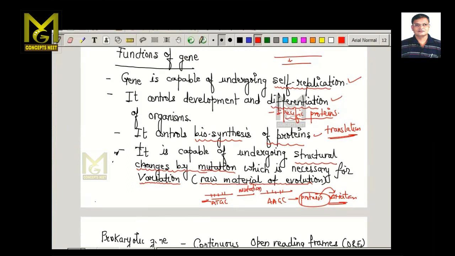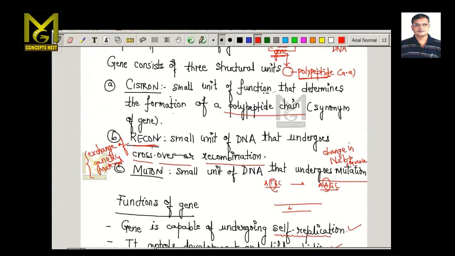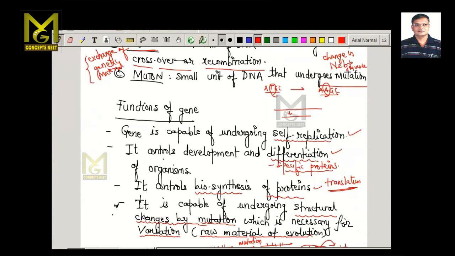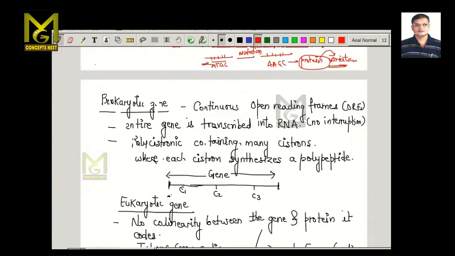So that is the function of genes and the components of genes, meaning cistron, recon, and muton. These are actually the genes with different activities or different functions. Now if you look at the prokaryotic gene, this part of a DNA is a prokaryotic gene, and we call this ORFs, that is open reading frames.